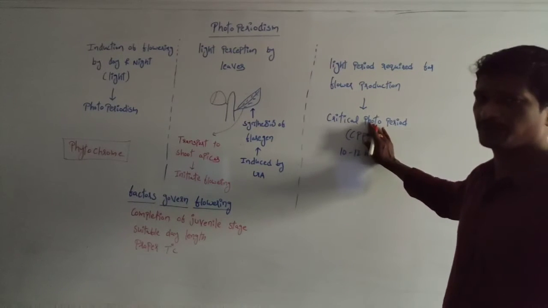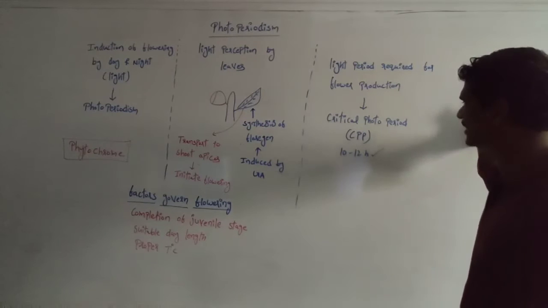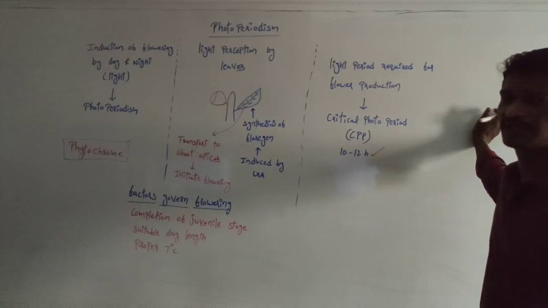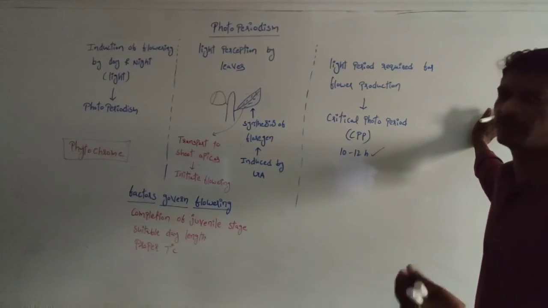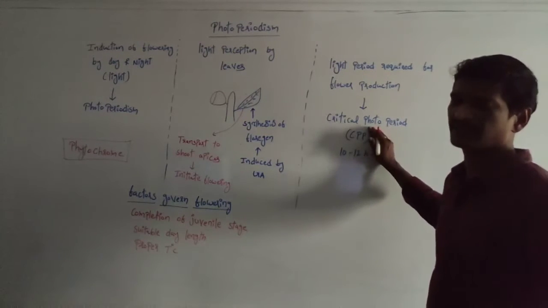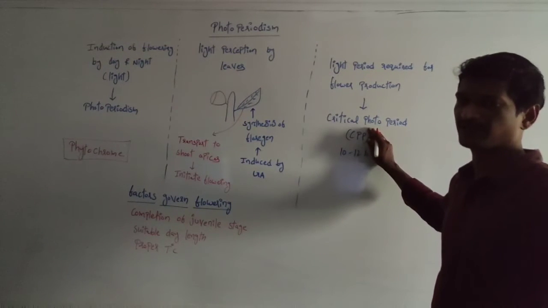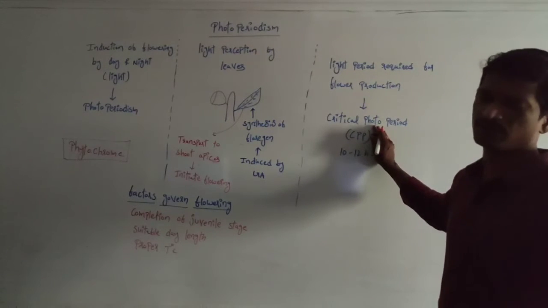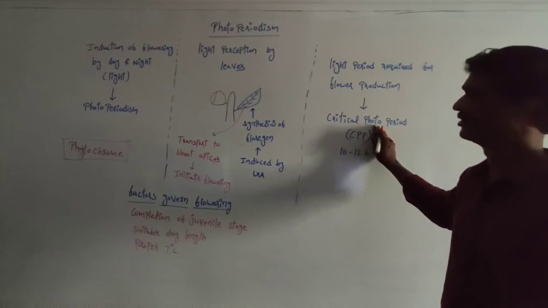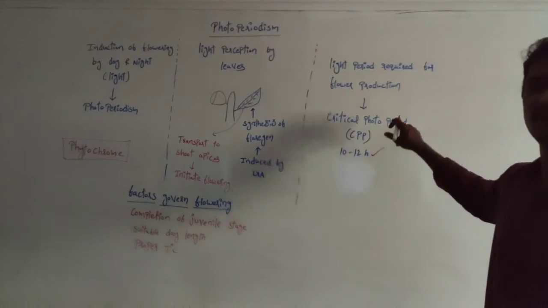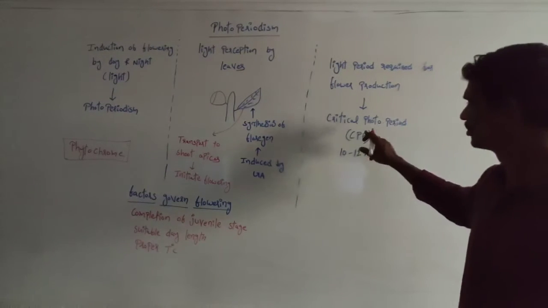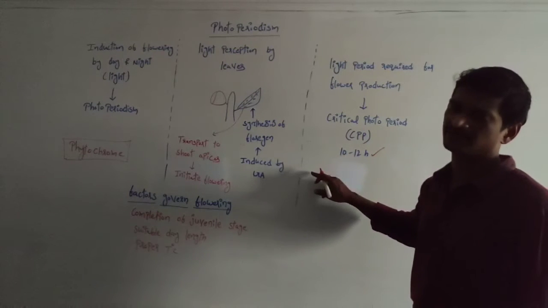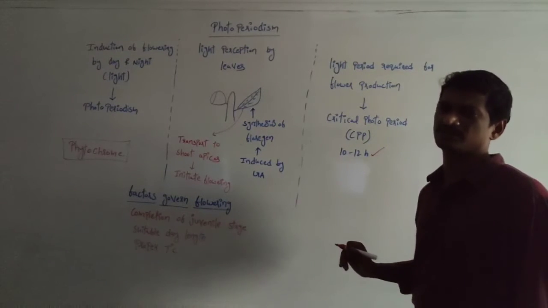Some of the plants require more than the critical photoperiod. These are called long day plants. Some of the plants require lower than the critical photoperiod. These are called short day plants. More than 12, the plants are long day plants. Less than 10, the plants are short day plants.